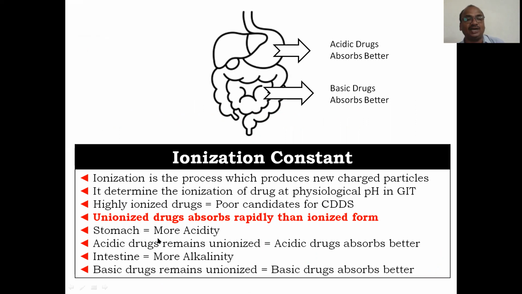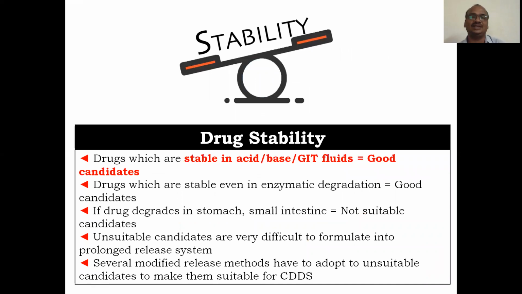And in the stomach, what happens? More acidity will be there, that we know very well. So acidic drugs remain unionized in the stomach. That's why acidic drugs absorb better from the stomach. In the intestine, an alkaline environment is there. So basic drugs remain unionized, and basic drugs absorb better from the intestine because the environment is like that only. That's why acidic drugs in the stomach, basic drugs in the intestine.